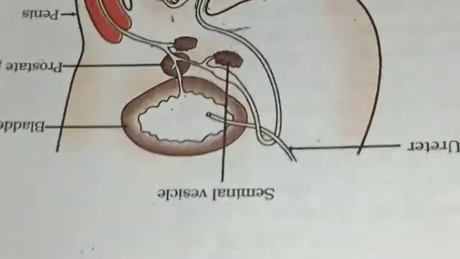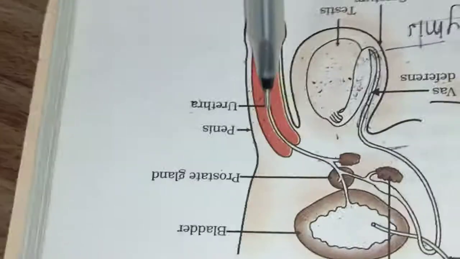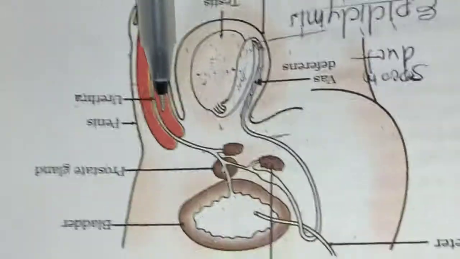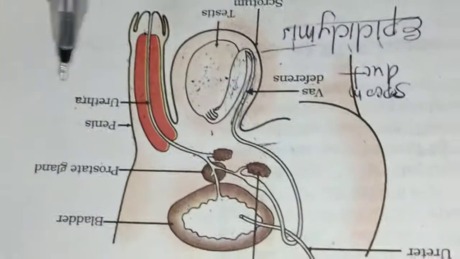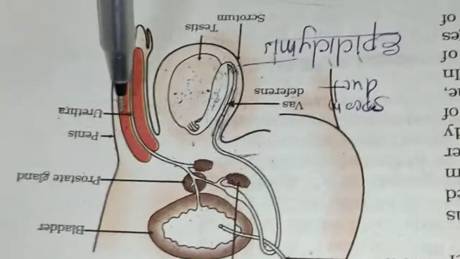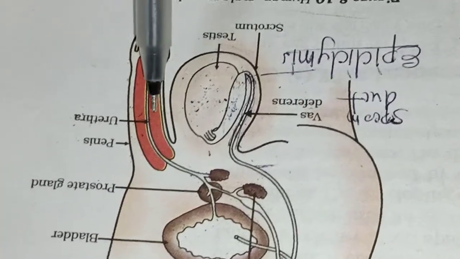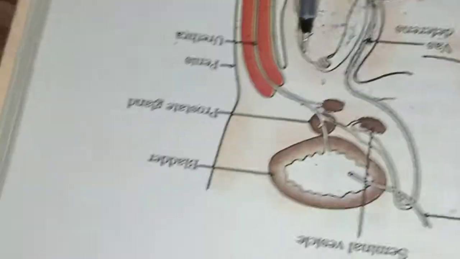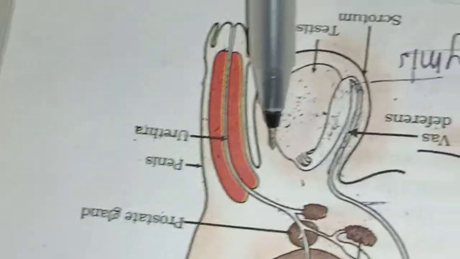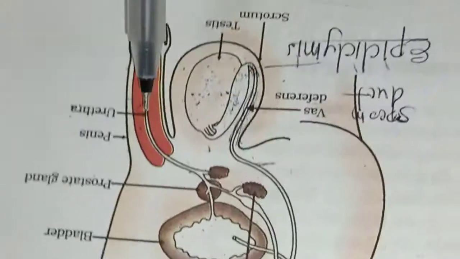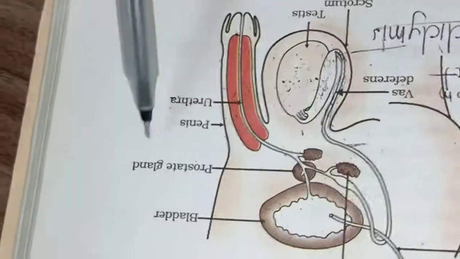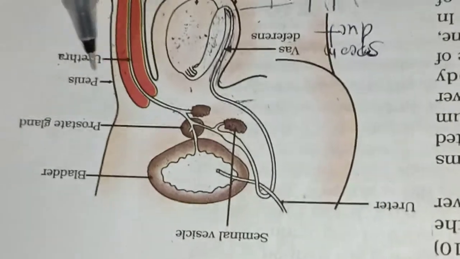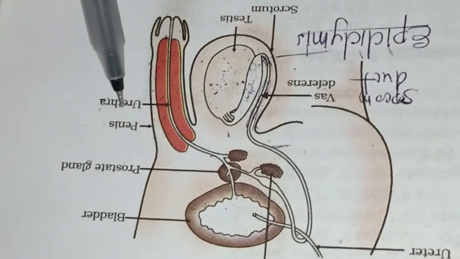When the human male is excited, it will release the sperm cell along with the fluid, and at the time of urination it will pass only urine. So here is the function of the urethra, and this urethra is also called the urinogenital tract. So we have reached here, and last we have seen the penis.